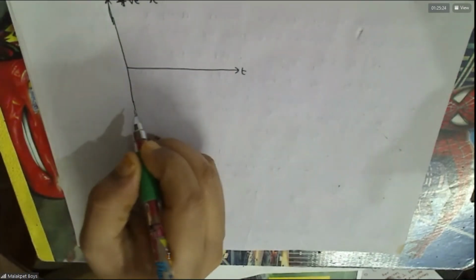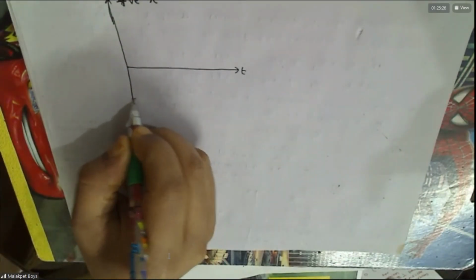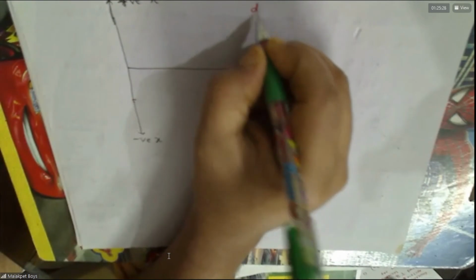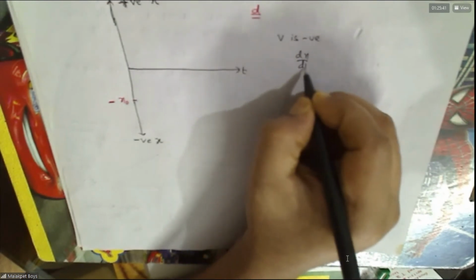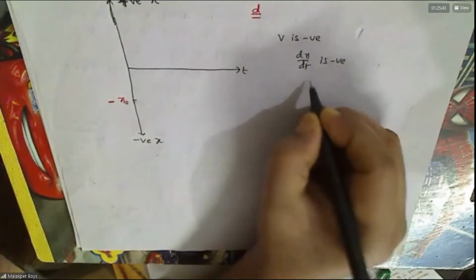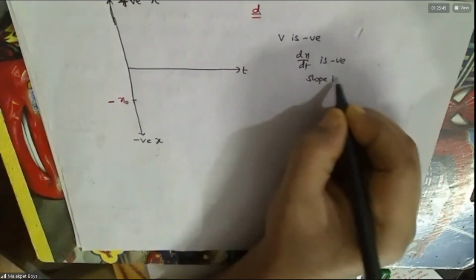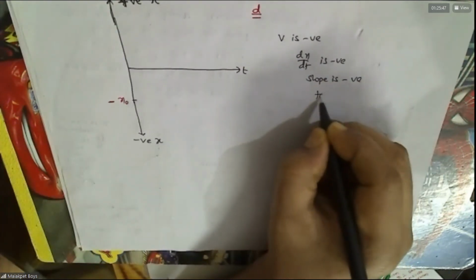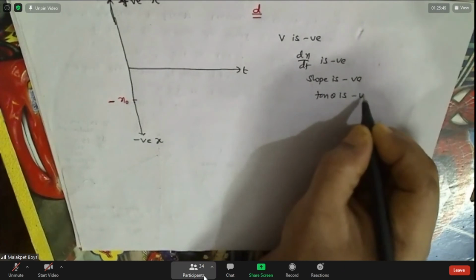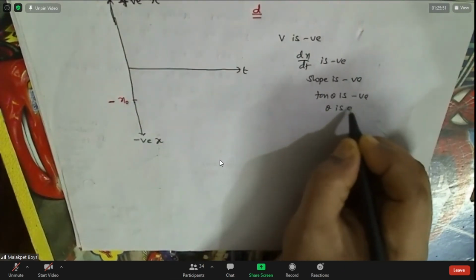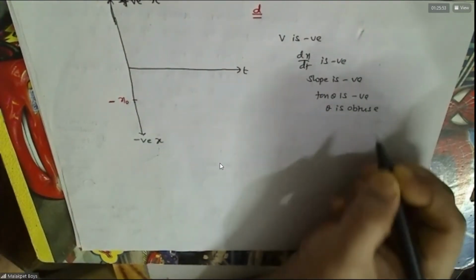Okay, anyhow, x naught is negative. Fourth one, I'm talking about the fourth one. X naught is negative, no? After that, about velocity, what does he say? V is negative. That means dx by dt is negative. That means slope is negative. That means tan theta is negative. That means theta is obtuse. Do you agree with this?